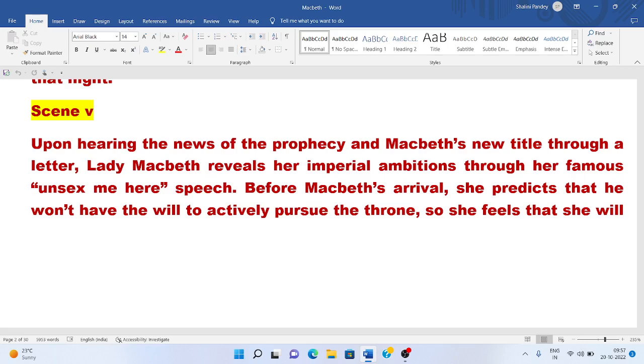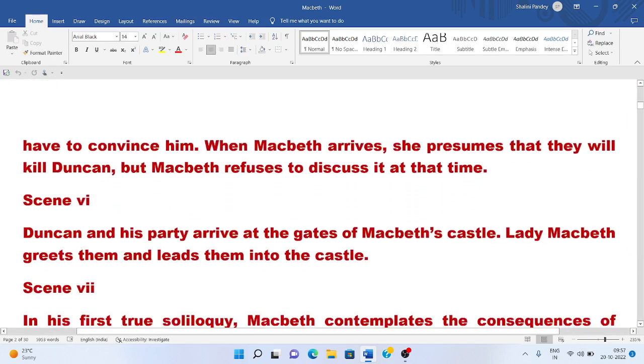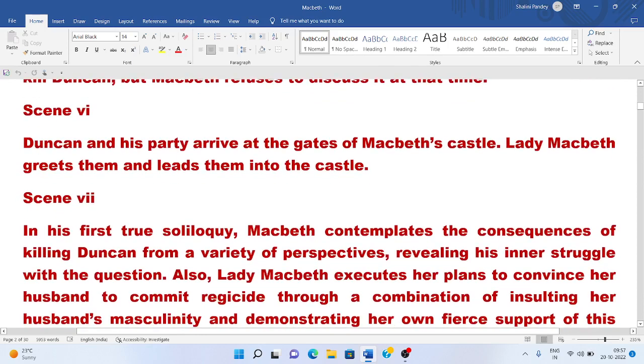Then we will move forward to scene 6. Here what happens? King Duncan and his party arrive at the gates of Macbeth Castle. Lady Macbeth greets them and leads them into the castle of Inverness. In this scene 6, King Duncan is accompanied by his two sons, Malcolm and Donalbain, and there is Banquo, and he visits Inverness. He is accompanied by many ministers and nobles also. They are very warmly and cordially welcomed by Lady Macbeth.